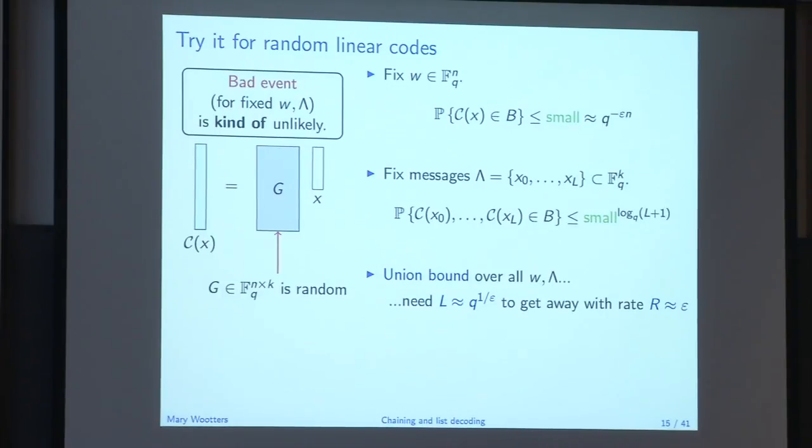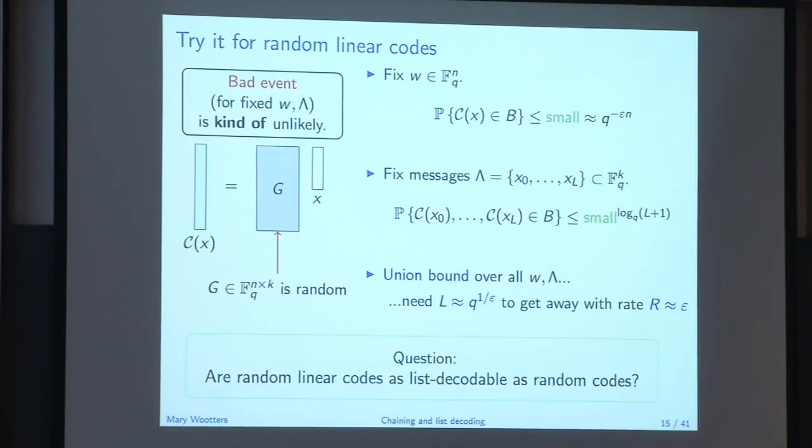So I'm thinking that the messages are worst case. So Alice has her message that she wants to send, and she should be able to send any message she wants. Yeah. Any other questions? Yeah, so the only randomness here is in the selection of the code. Everything else, I'm just interested in this deterministic combinatorial statement about it.